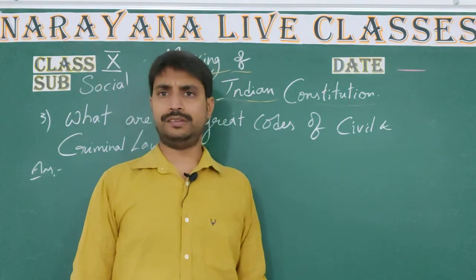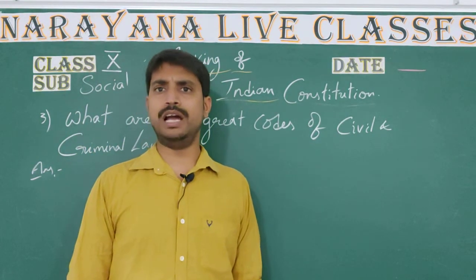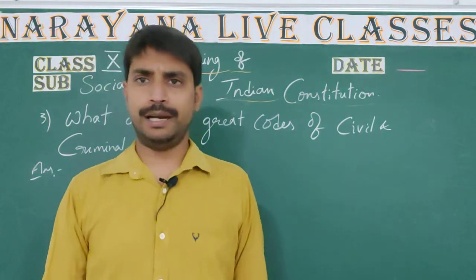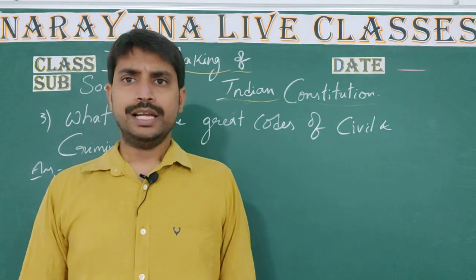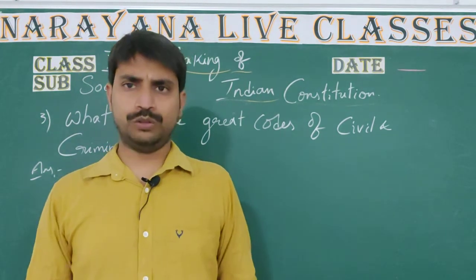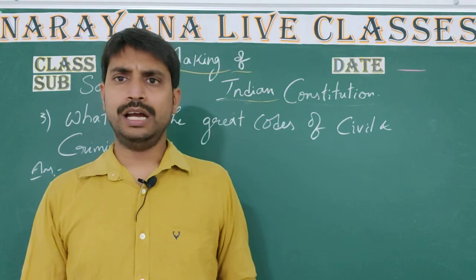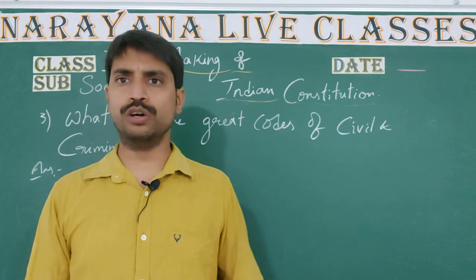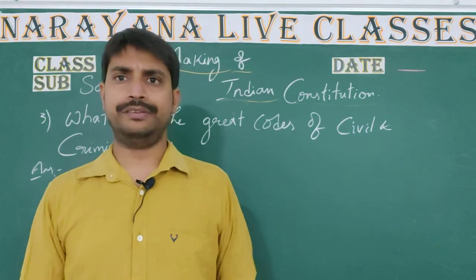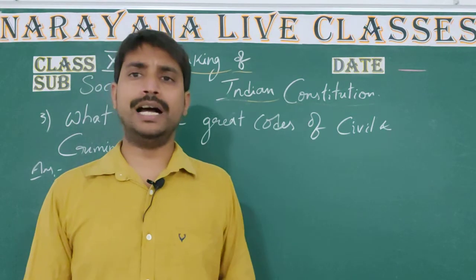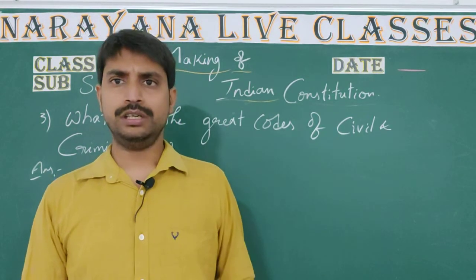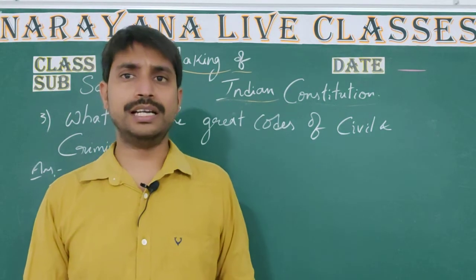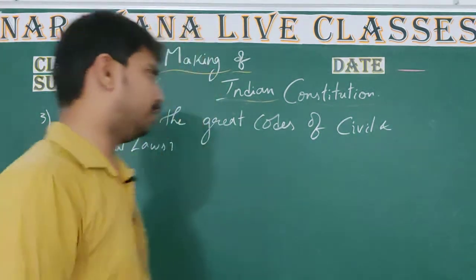In earlier classes, either in 8th standard or 7th standard, we learned about civil and criminal cases. The things which are completely related to property and family personal affairs like divorce and everything come under civil. Whereas if a person is hit or injured by another person, it is considered a criminal case. So coming to the answer, what are all the codes?